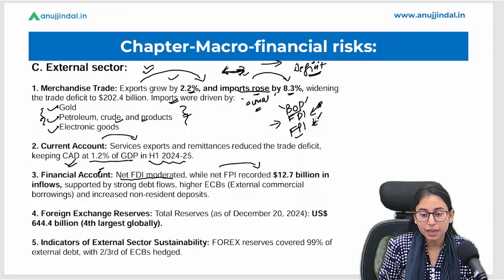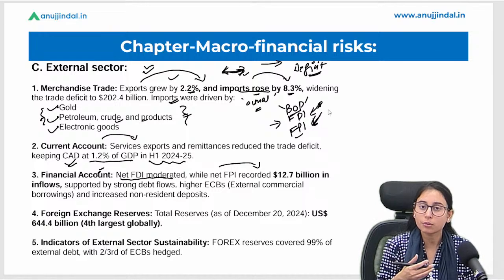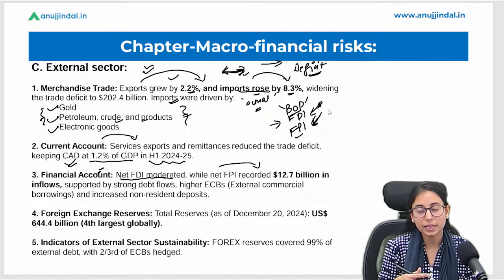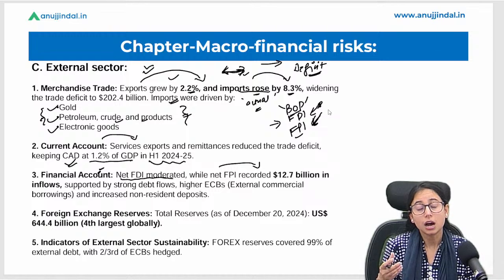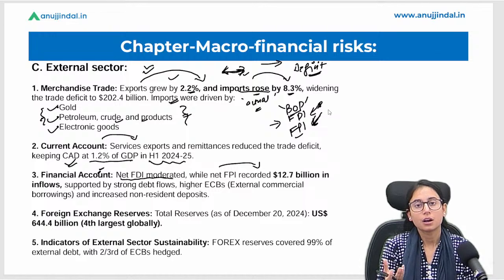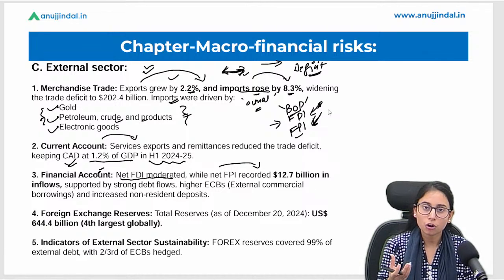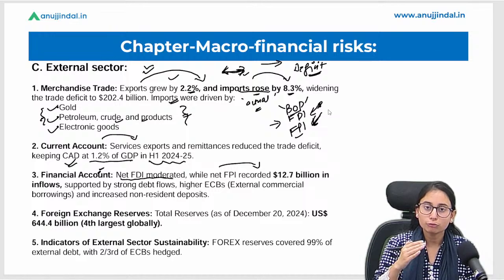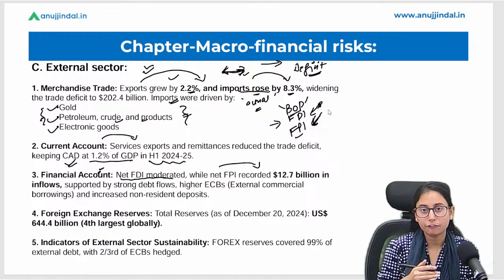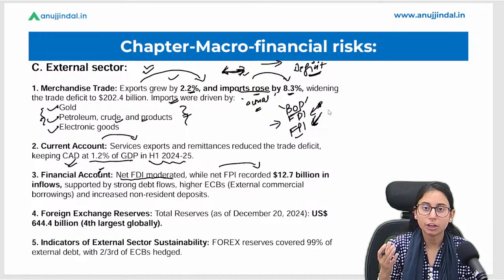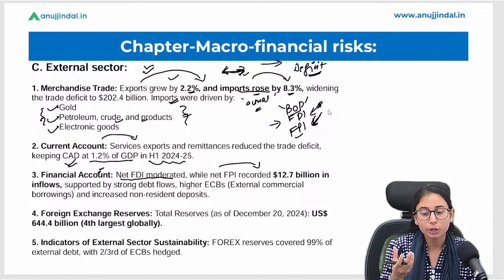Now, what are FPIs? We have already discussed in our previous sessions that FPIs are for the liquidity of the financial market. They ensure that our rupee does not fall or depreciate significantly. So a good inflow of FPI ensures that the rupee is stabilized and the financial market is liquid enough.